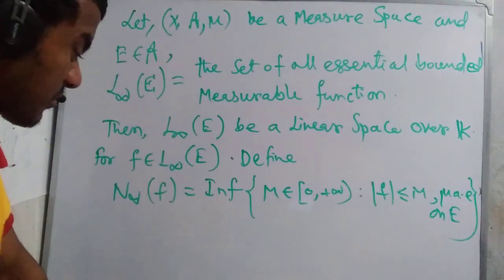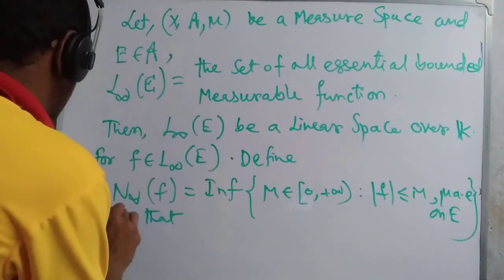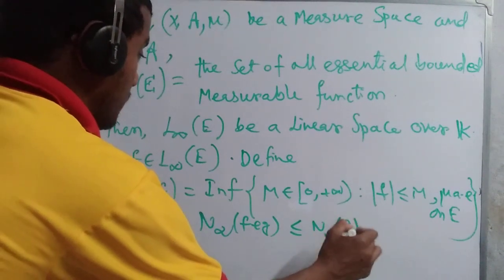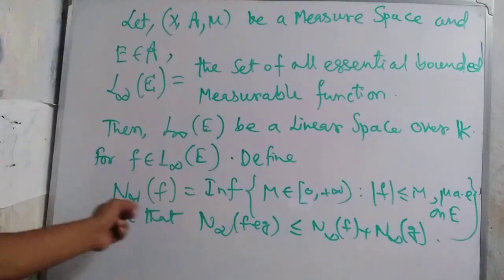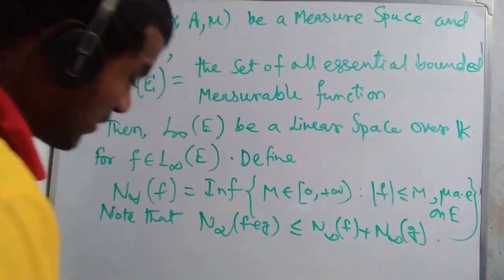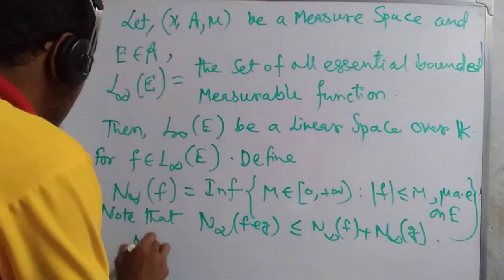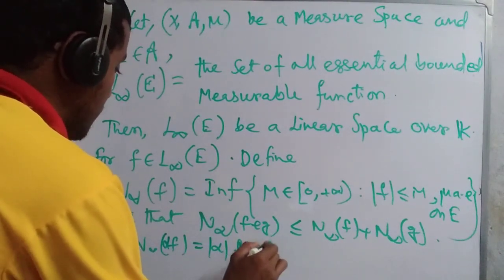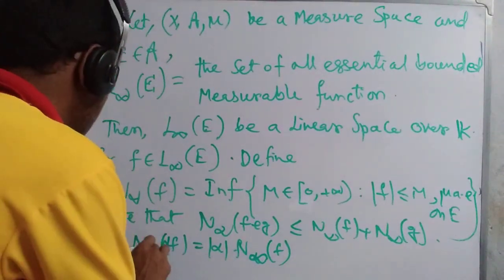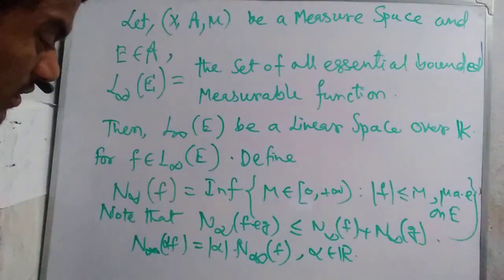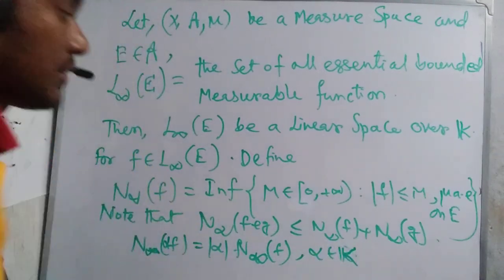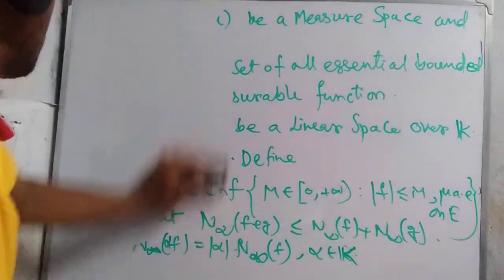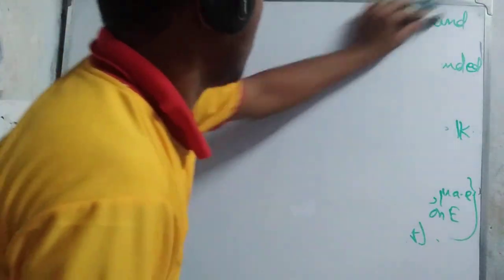Note that N infinity of f plus g is less than or equal to N infinity of f plus N infinity of g, and N infinity of alpha f equal to mod of alpha times N infinity of f, where alpha belongs to R or K, any field K. Then we say that N infinity is a semi-norm on L infinity of E.